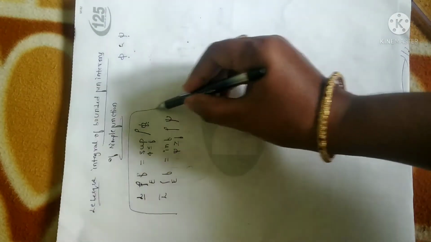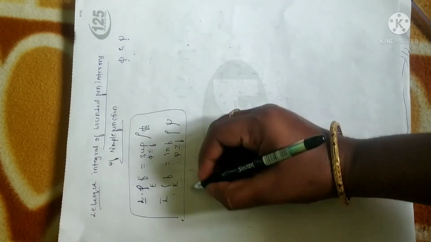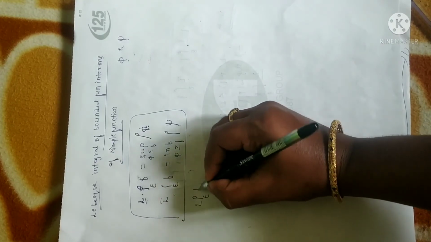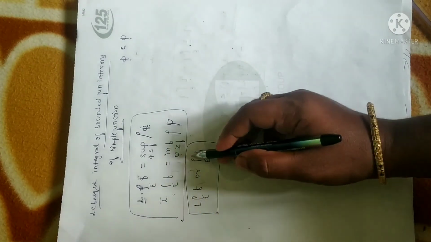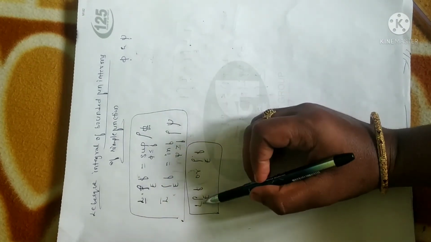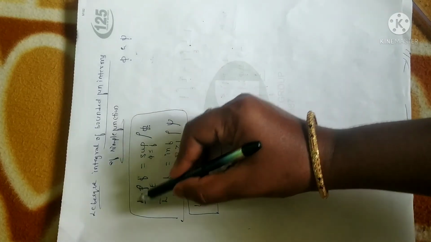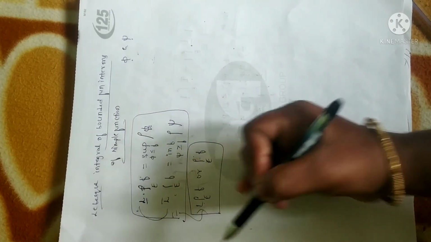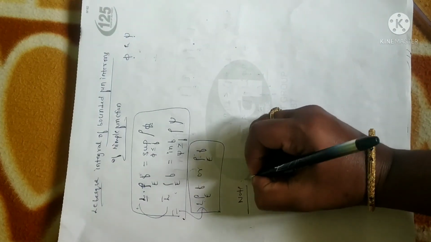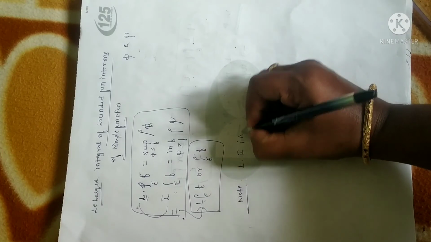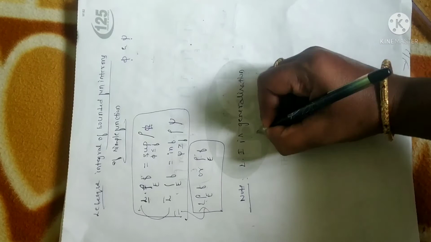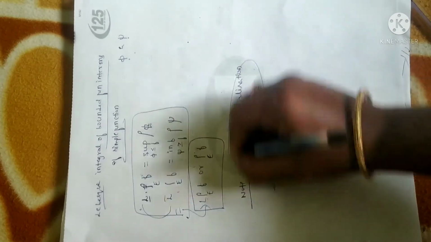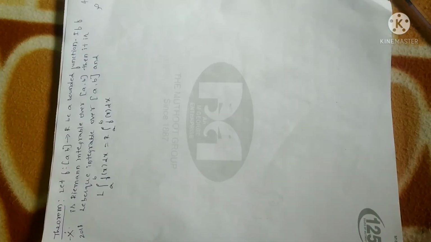So this is the standard definition, and if both are equal we can say it is Lebesgue integrable, and it is represented by L of E, or simply integral over E with respect to f. That is, integral over E with respect to f is the same as the Lebesgue integral over E with respect to f. If both are equal then we can say it is Lebesgue integrable, one and the same. And as I already told you, note this point: you have to remember that the Lebesgue integral is a generalization of the Riemann integral. Fine, you have to remember this note point.